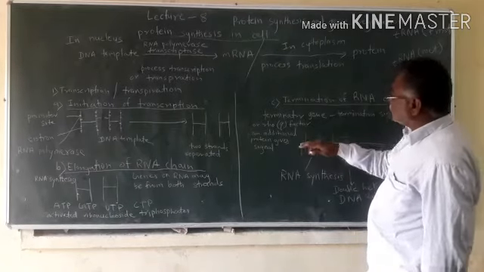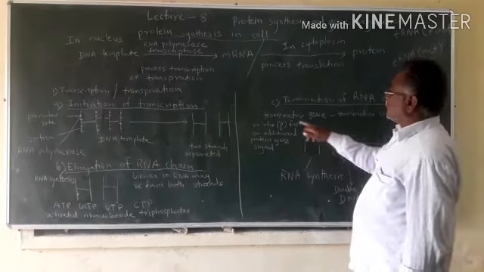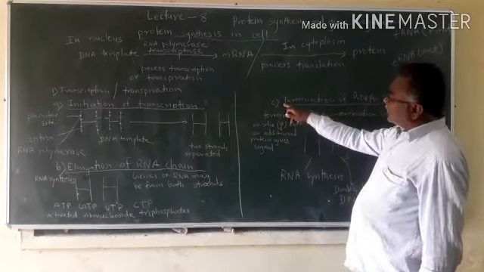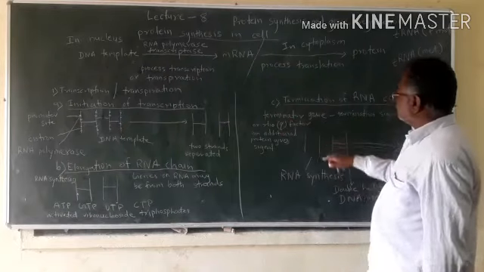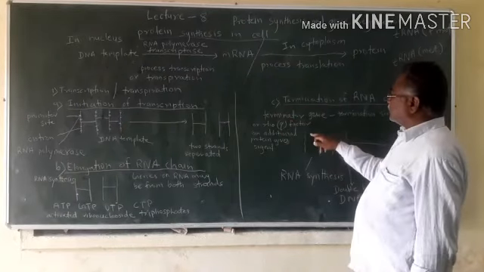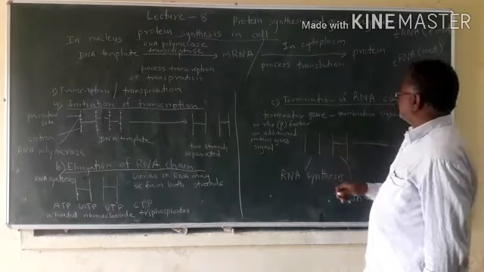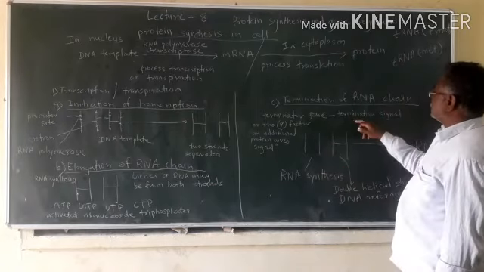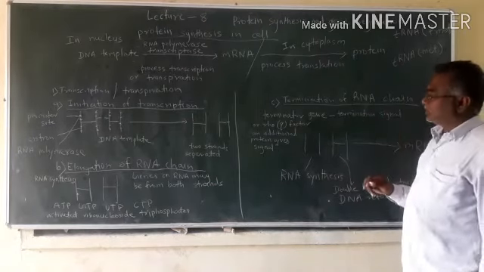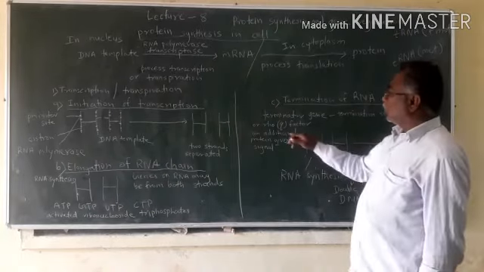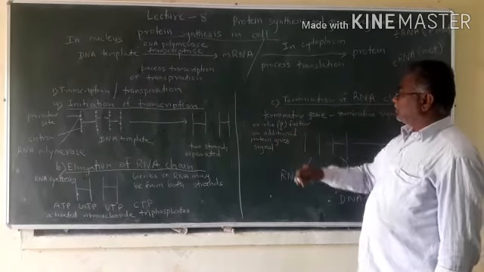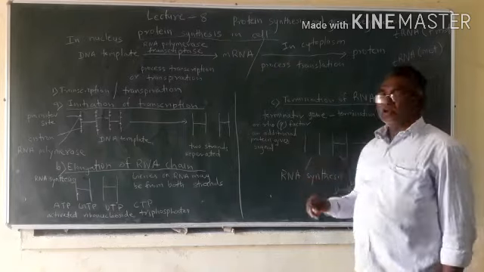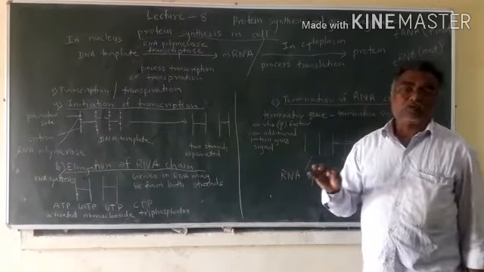So chain stoppage takes place in the third step, when the terminator gene comes on the strand. This terminator gene will give a termination signal, or rho factor. This additional protein will give the signal for stoppage of the RNA chain.